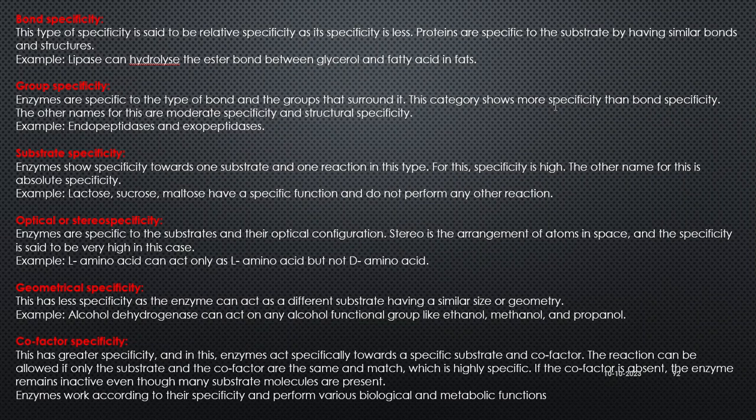The other names for this are moderate specificity or structural specificity. In many literature sources, you will find moderate specificity or structural specificity. For example, you can find exopeptidases or endopeptidases in proteins.